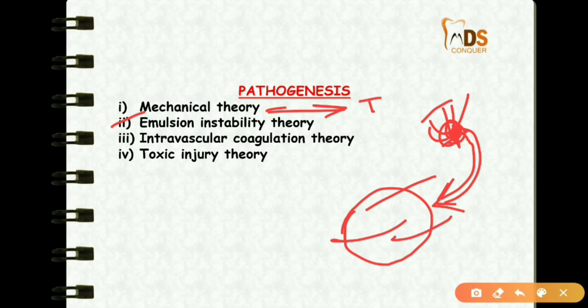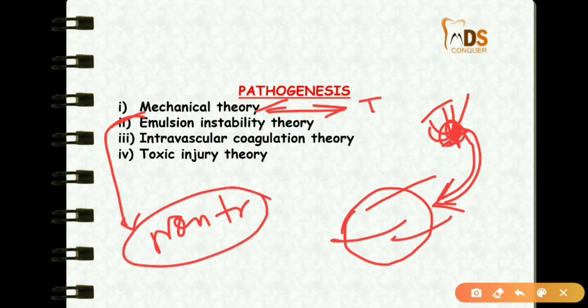Then the second one is the emulsion instability theory. This theory explains fat embolism in non-traumatic cases. According to this theory, fat emboli are formed due to aggregation of plasma lipids, such as chylomicrons and fatty acids.